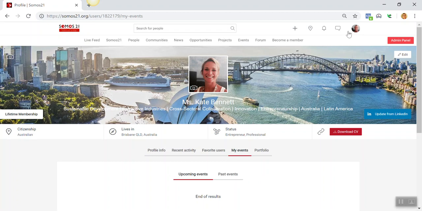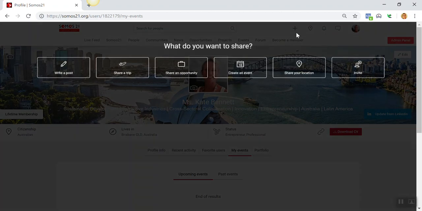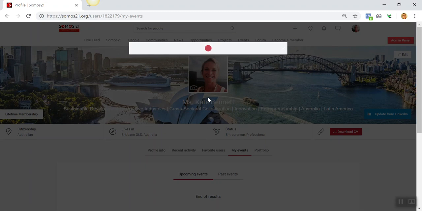Okay, so now we get on to the really fun stuff. So basically, as a member of Somos21, you will have full access to everything that's going on within the platform, right? So we want to make sure that you know exactly how to use it, and what all of this functionality actually is. So when you click up here on the plus symbol, you'll see all of these things that you can do, right? Writing a post is pretty straightforward, but we'll work through everything individually just so you can see.